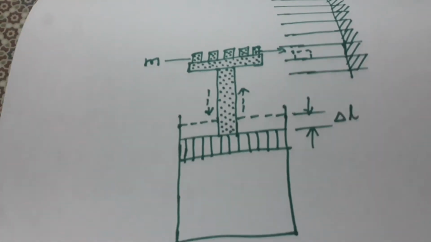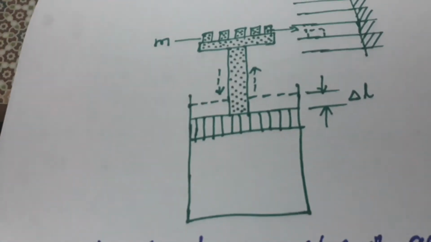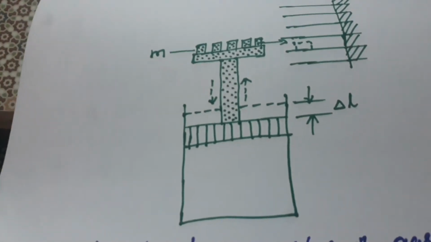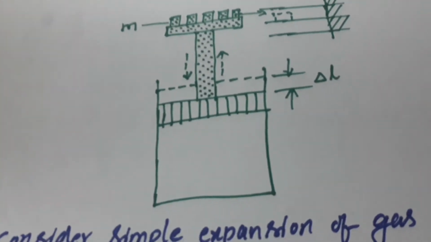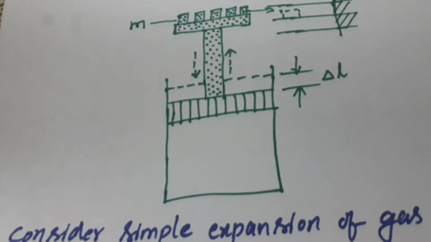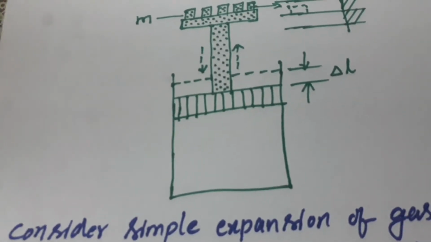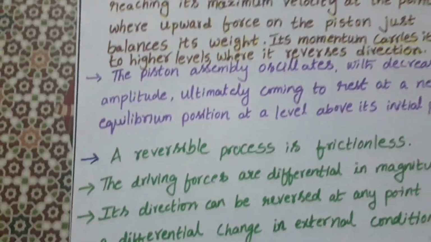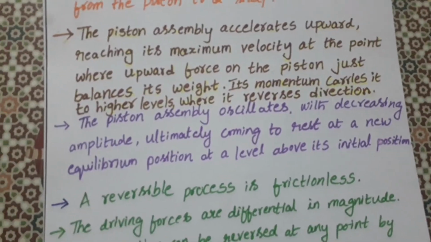When mass M is suddenly slid from the piston to the shelf, the piston oscillates up and down and finally reaches its position with a small, infinitesimal change in the displacement, that is delta L. In this way, we can see how the reversible process takes place in a piston cylinder arrangement.